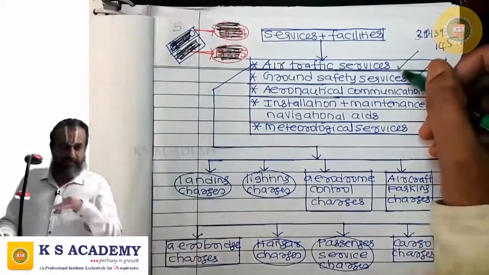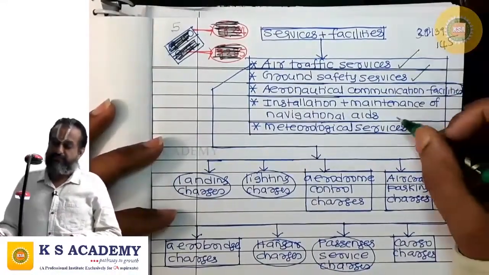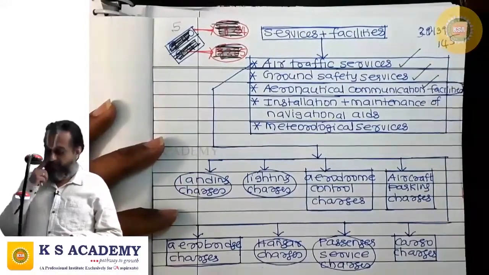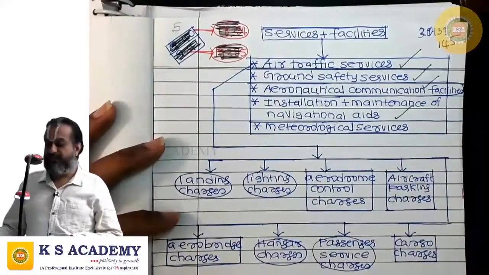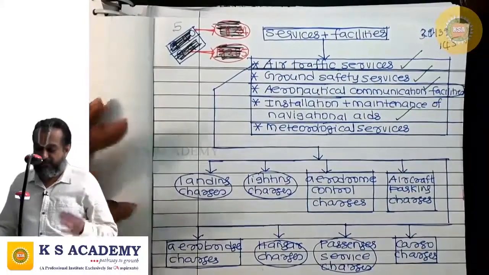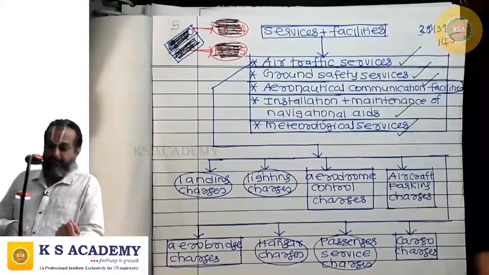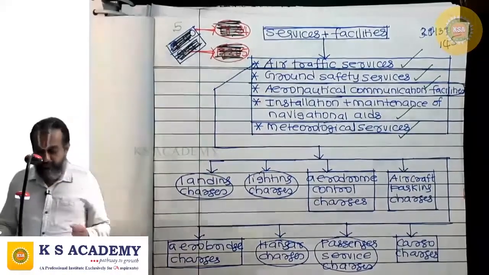For that only that amount is paid to the Airport Authority of India: air traffic services, ground safety services, aeronautical communication facilities, installation and maintenance of navigational aids and meteorological services. For these services and facilities, the amount is collected.